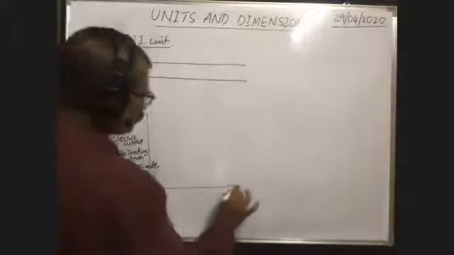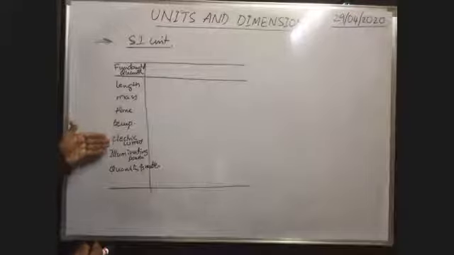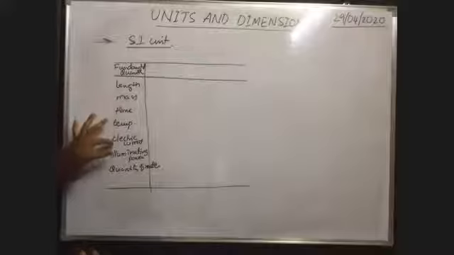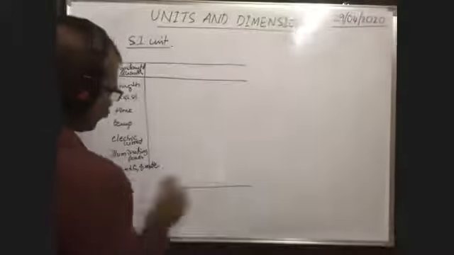Okay, temperature, electric current, illuminating power, quantity of matter. 7 are there now. 1 2 3 4 5 6 7. Okay, there are 7 fundamental quantities.